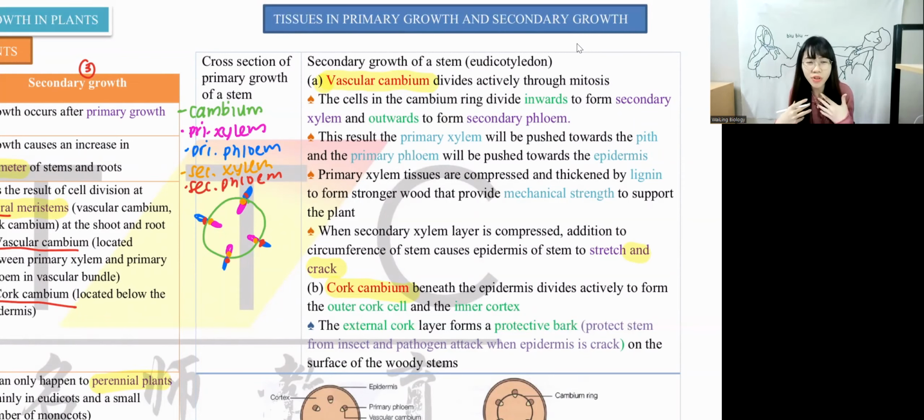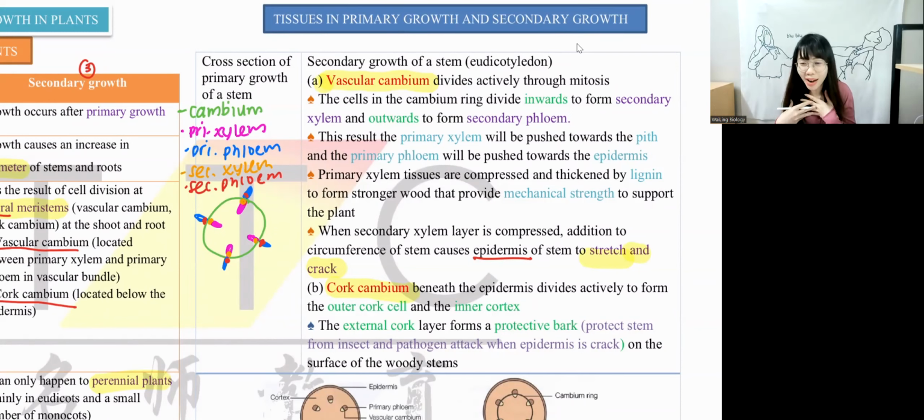So what happens when you force yourself to fit into an S size shirt when you're supposed to wear L? What happens to the shirt? The shirt is going to burst, right? It's going to break in half, right? Same goes for this. When the plant is growing, it does not expect that it is growing so big. So the skin, the outer layer, the epidermis, will crack. They will stretch and crack. Who stretches and cracks? The epidermis, the outer layer.